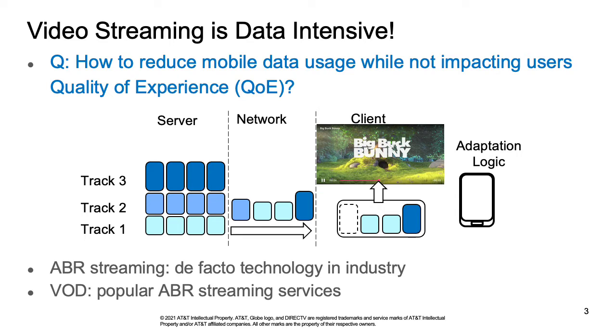We focus on adaptive bitrate, or ABR, streaming, the de facto technology in industry. In ABR streaming, the server stores multiple versions of video called tracks. Different tracks have different quality and bitrate. Each track is divided into multiple segments, each a few seconds long. The client uses adaptation logic to dynamically decide which segment to fetch during the playback to adapt to dynamic network bandwidth. We focus on video on demand service, which is a popular ABR streaming service.